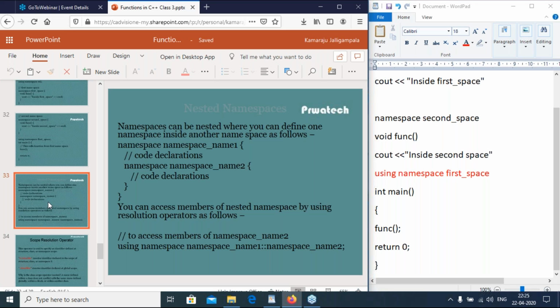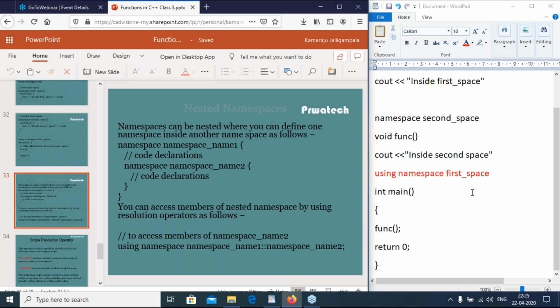So, nested namespaces. Namespaces can be nested, where you can define one namespace inside another namespace as follows. That is namespace name1, curly braces start, and another inner namespace name2. You can access members of a nested namespace by using the scope resolution operator, colon colon. See this: using namespace name1 and name2 with the scope resolution operator.